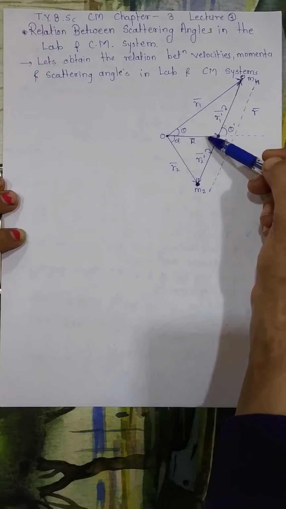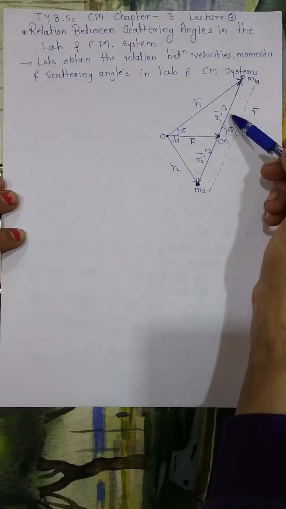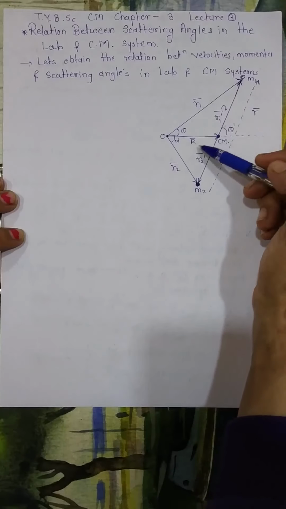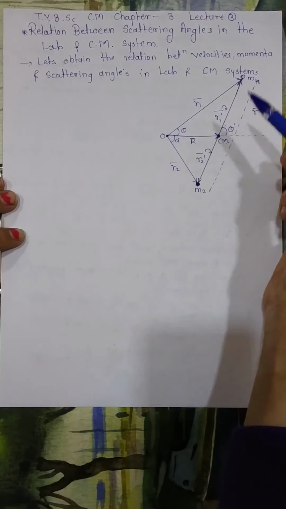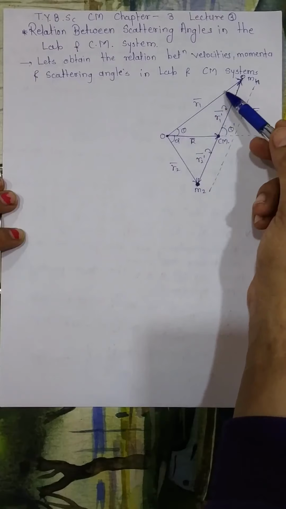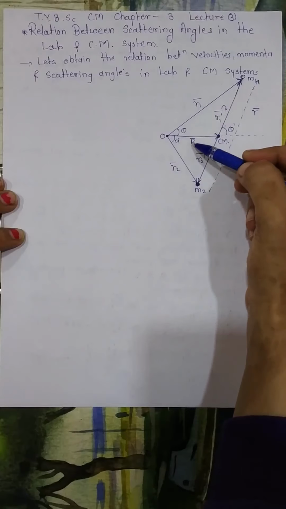Here I can apply the triangle law of vector addition, which you know very well. So this vector R1 bar is the resultant vector of the addition of R bar and R1 dash bar.